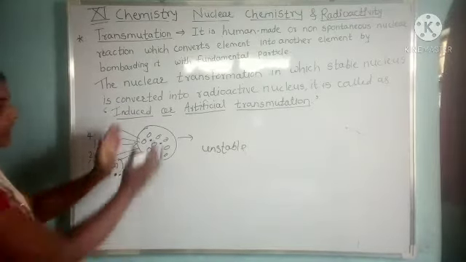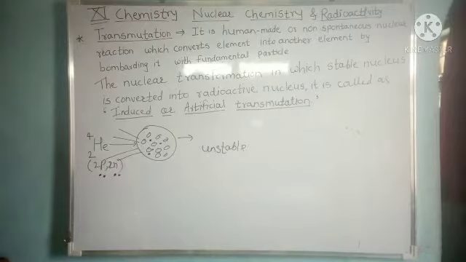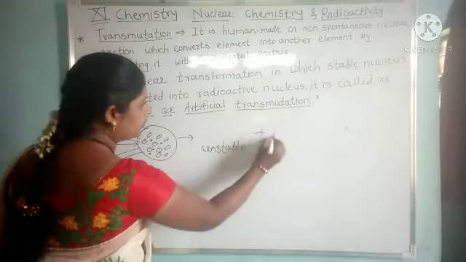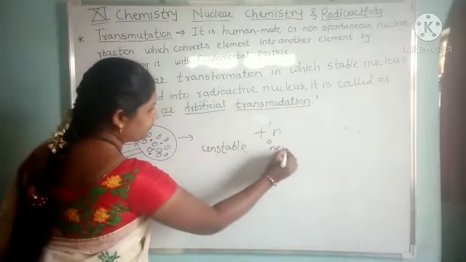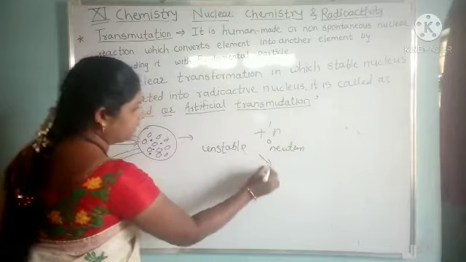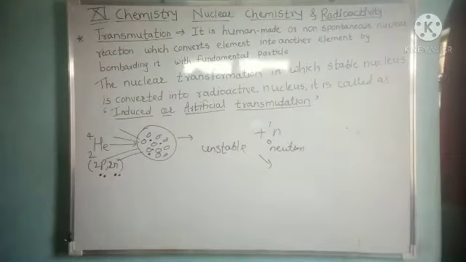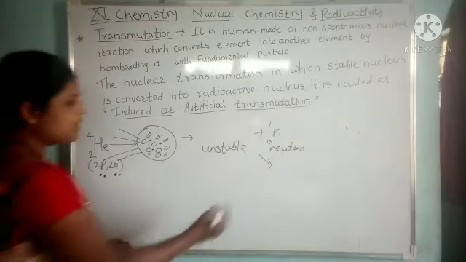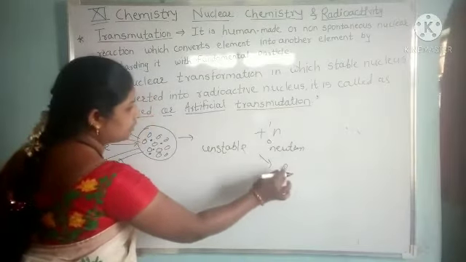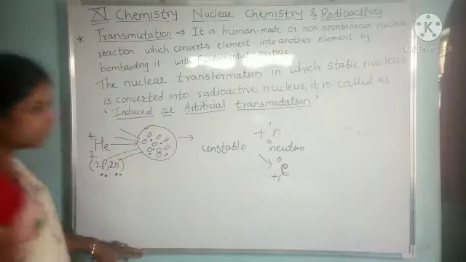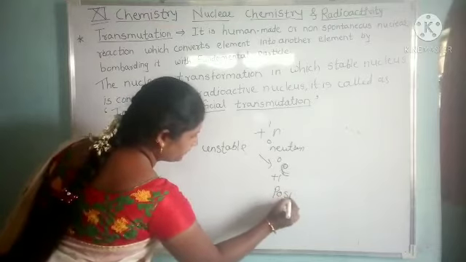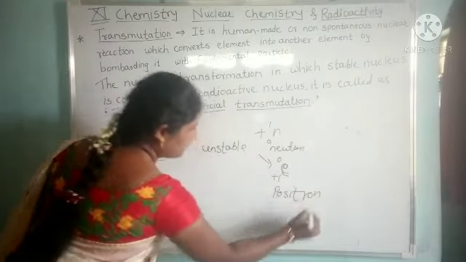gets lodged into that target nucleus, and it emits a neutron, n 0 1, and again it emits a subatomic particle which has negligible mass, equal to an electron, but it has a positive charge. It is denoted as e, +1, 0. It is called a positron.